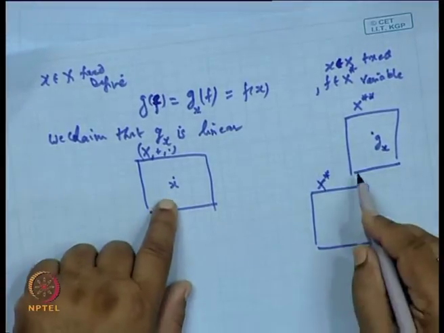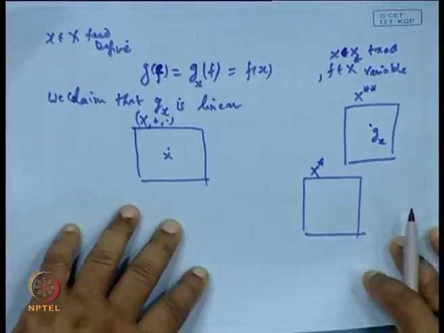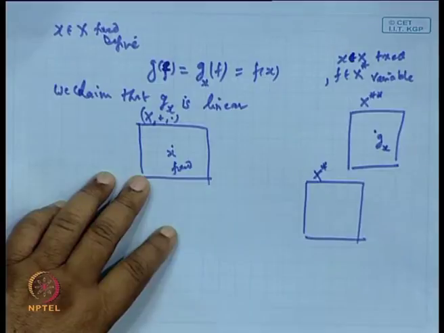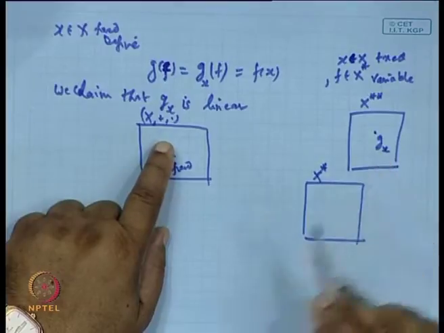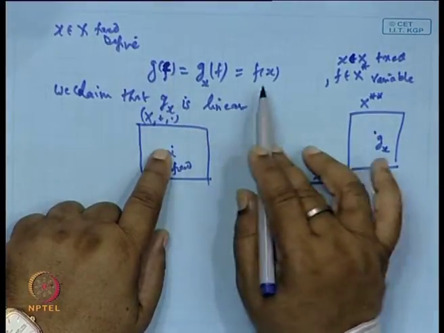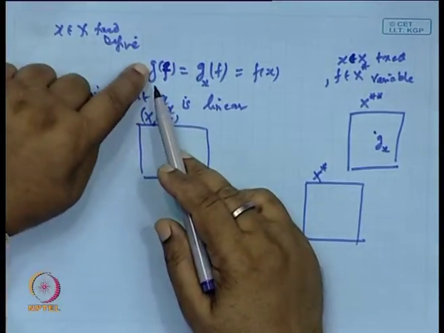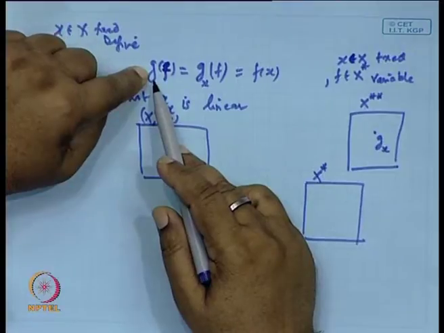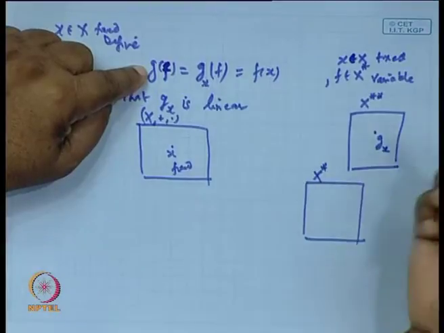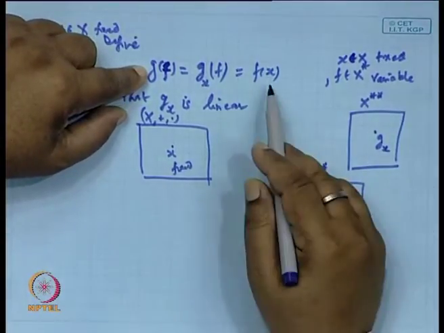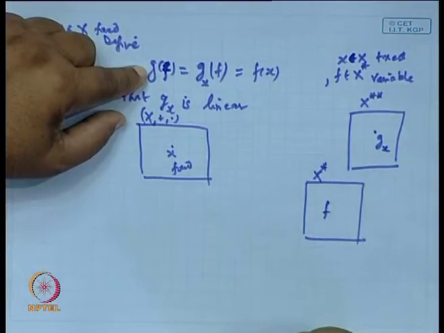But now, how can this g f be again equal to f? That is why I am saying x is fixed. We wanted an element g. In x star, we do not know whether g is linear or not. I am just taking any arbitrary function g. We define g as g f equal to f of x. This is our definition one can define. Why? Because x is given and f is a point in the x star.